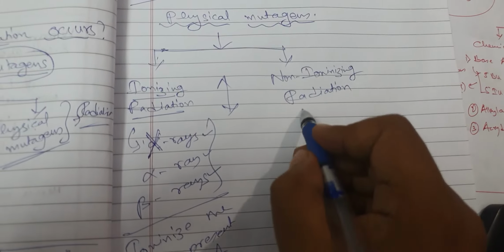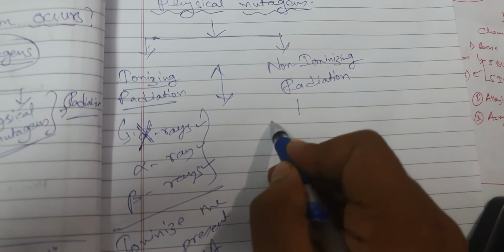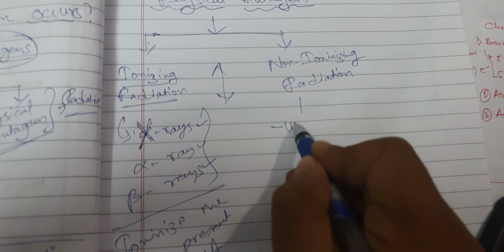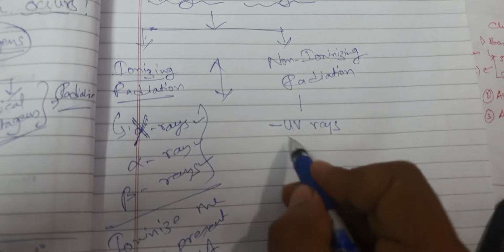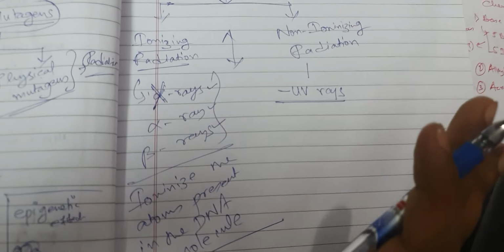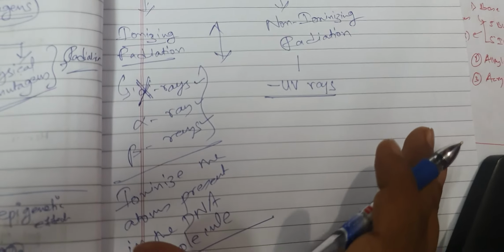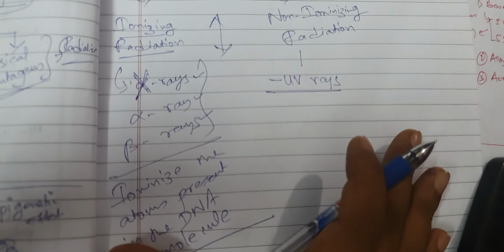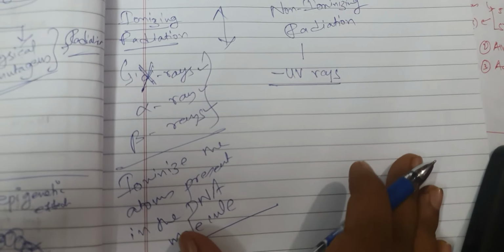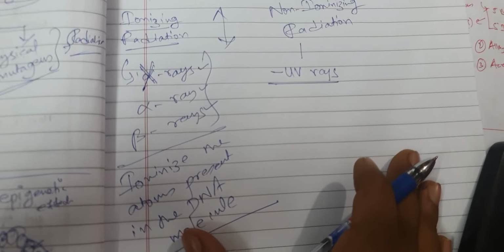Now there are non-ionizing radiations also. Non-ionizing radiation example is UV rays. What they do, the basic fact is changing the chemical structure. Once in any way the chemical structure is changed, then what will happen?